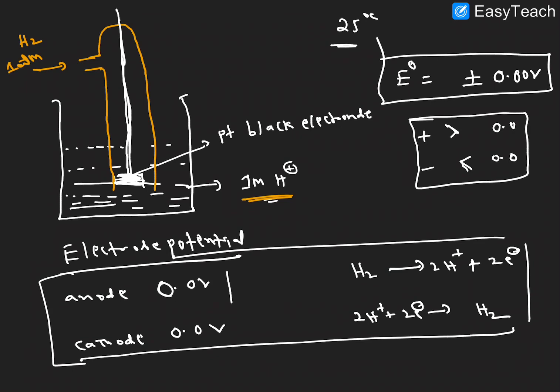What is the cell representation of the anode? I am explaining here the cell representation. H2 gas is converted into H plus ions, right? If the concentration is measured like this, we want to represent it. Here the H plus ion is converted into H2 gas. The concentration measured here is 1 molarity or 1 normality. I hope it is clear.